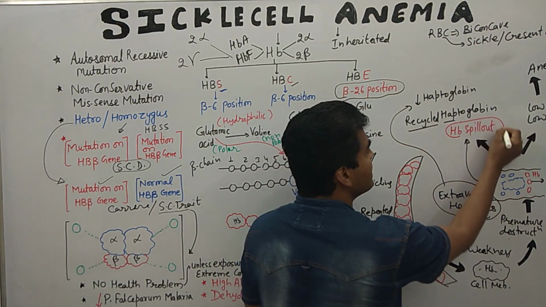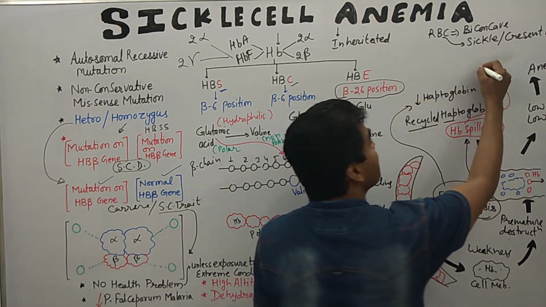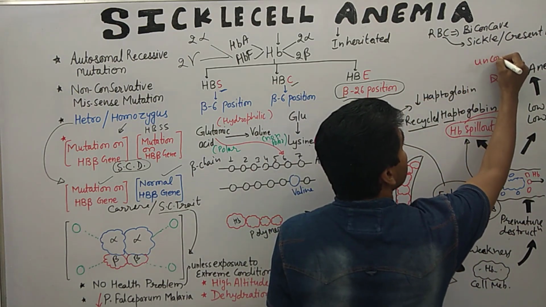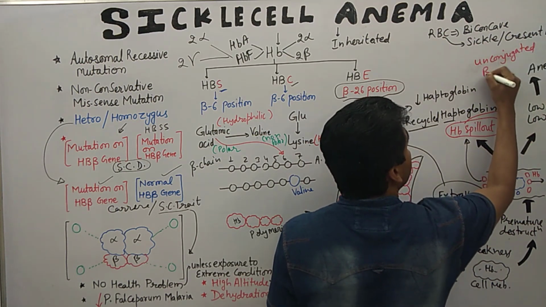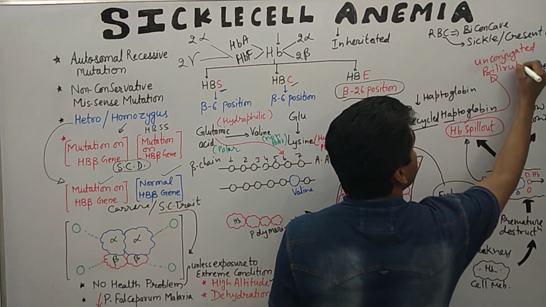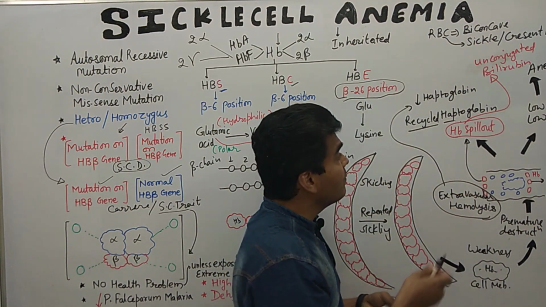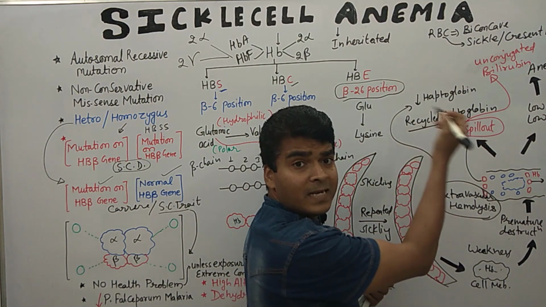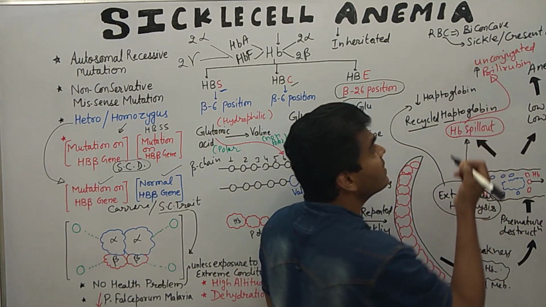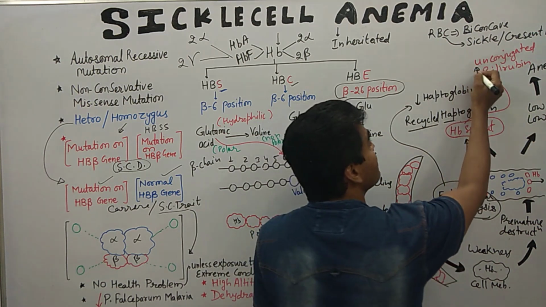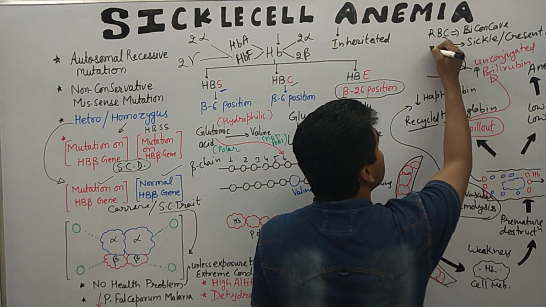So this hemoglobin can yield unconjugated bilirubin. Because it is not totally recycled, there is a high amount of unconjugated bilirubin. So this bilirubin ultimately yields three kinds of disease conditions.